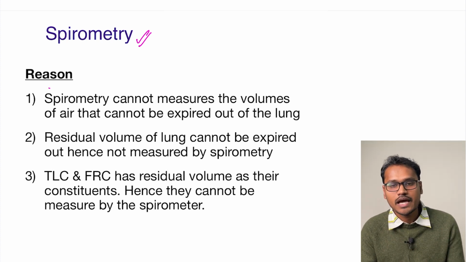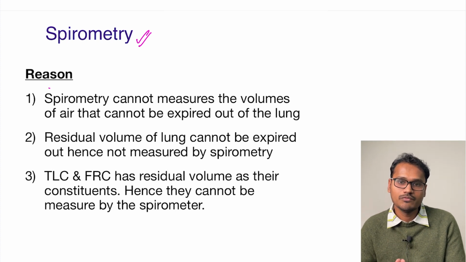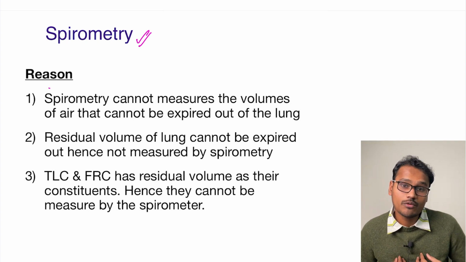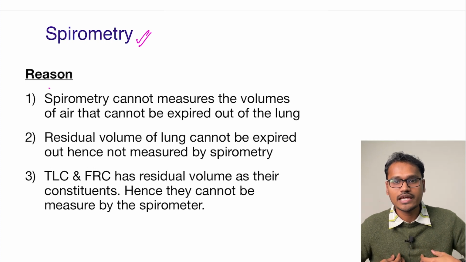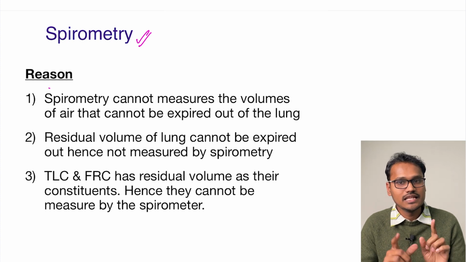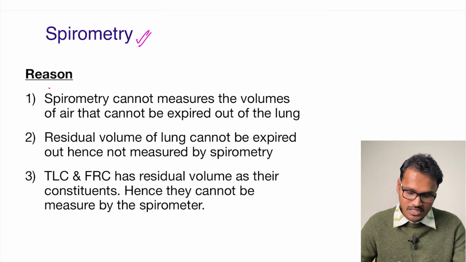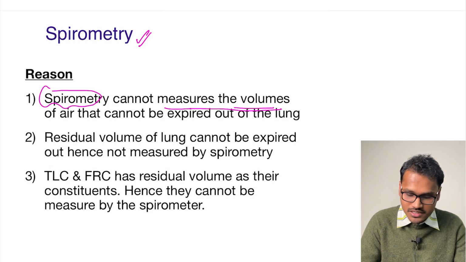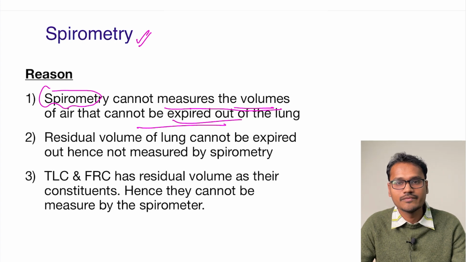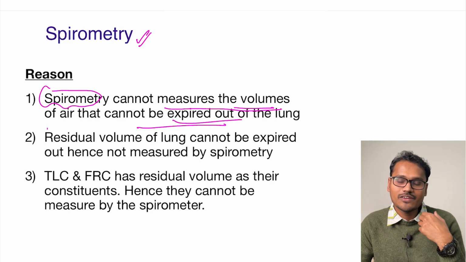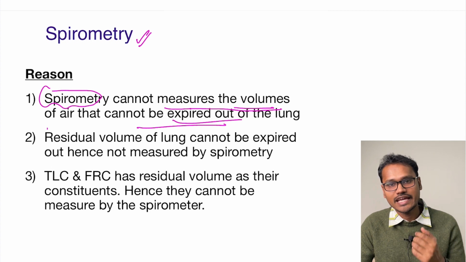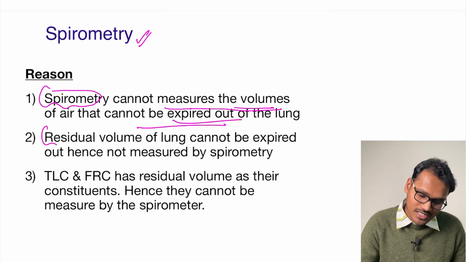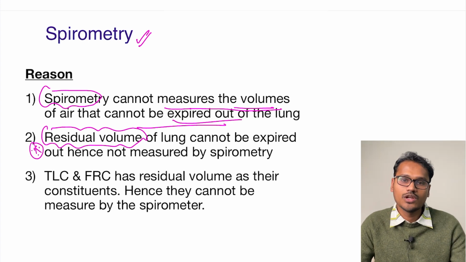But the spirometer cannot measure a volume which is left in the lung or which cannot be taken out from the lung. So if I am not able to bring some volume out of the lung even during a forceful expiration, then the spirometer will not be able to measure that volume. As you can see here, the spirometer cannot measure the volumes that cannot be expired out of the lung. So which is the one volume that, even with maximal or forceful expiration, I cannot take out? That volume is nothing but the residual volume. So I cannot take the residual volume out of the lung.